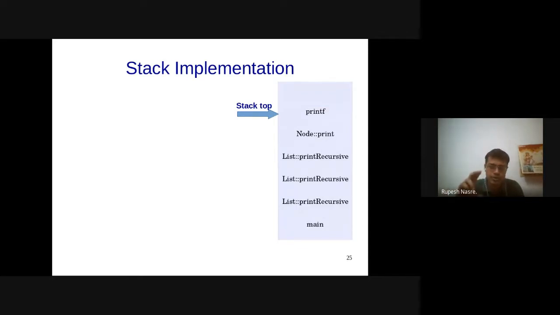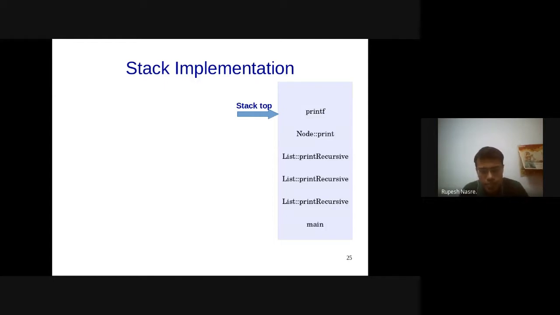You come back to the previous invocation, that is the caller of this method, and now those variables which were present, you again keep manipulating. Then this function ends and you come back to its caller and so on. So all of this is essentially representing a stack in memory.